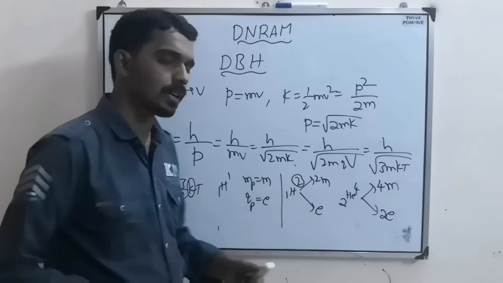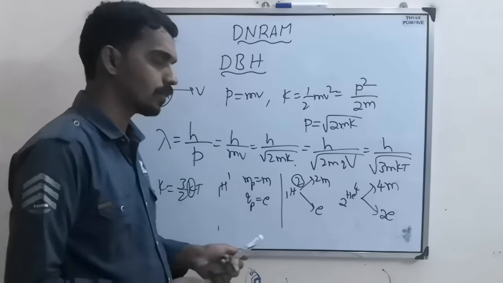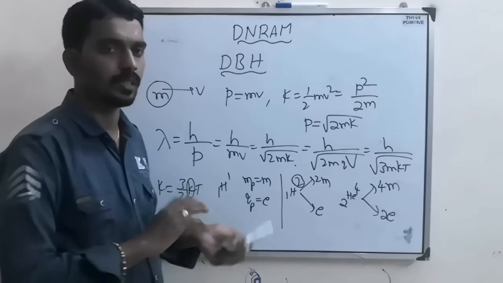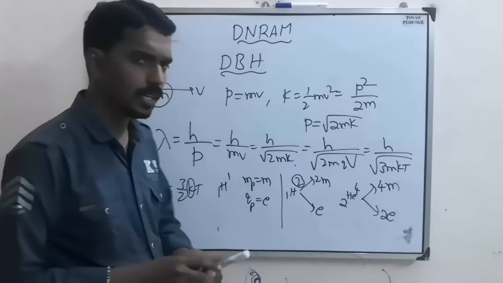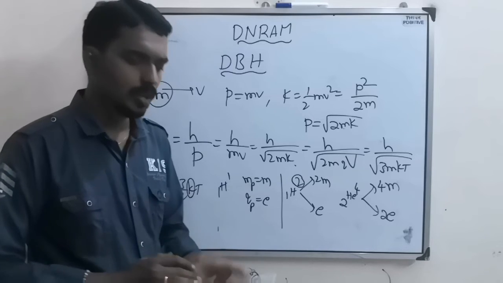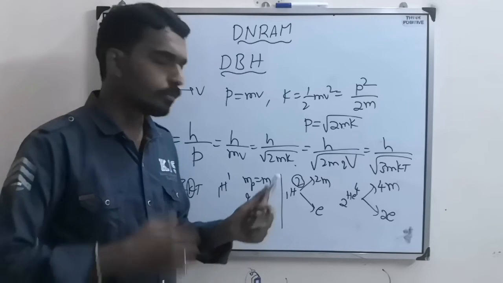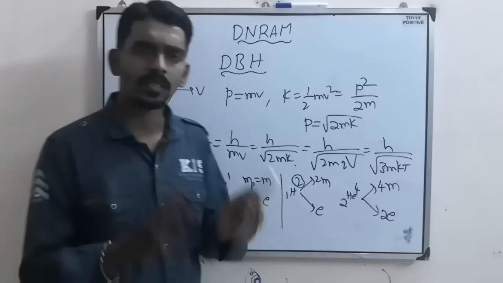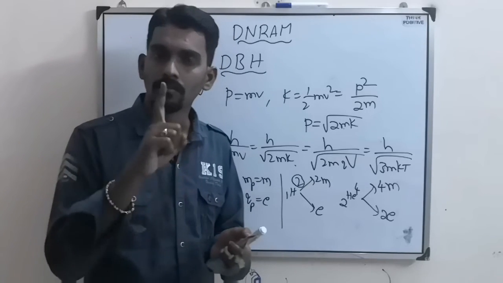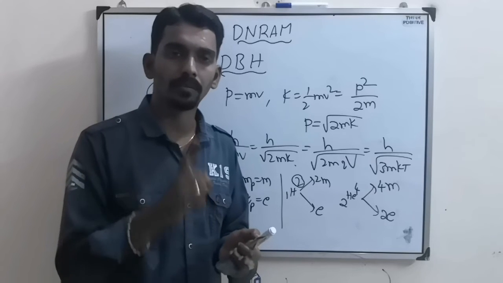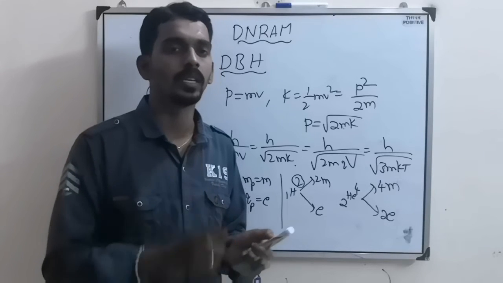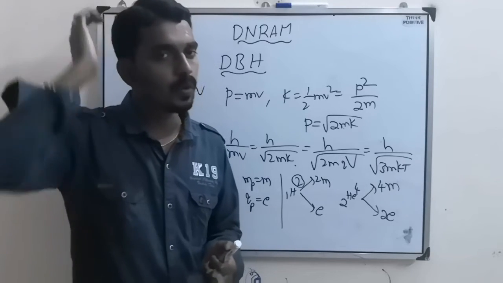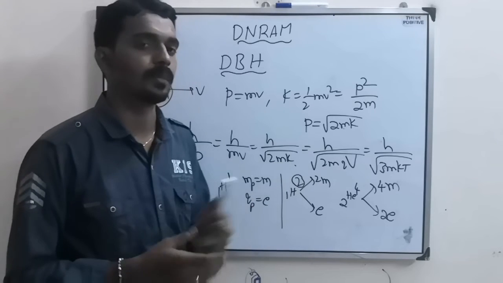So based on these three particles, usually they will ask a comparison based question. So whose de Broglie wavelength is more, like that. So this way they can ask you the question. Don't go beyond this for CET and NEET level. Just this is enough. Just remember the formula. But don't forget to get perfection and fastness in doing calculation. If you can manage that, then you won't lose any marks in this chapter.